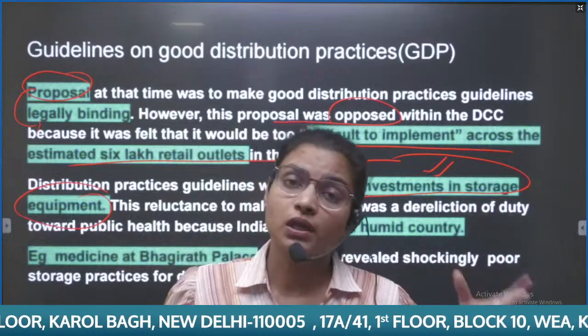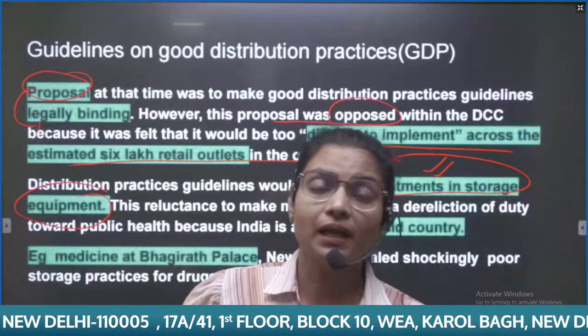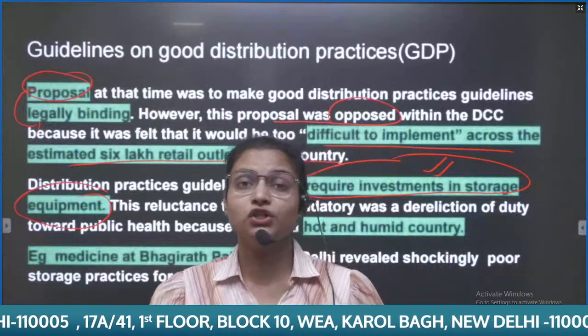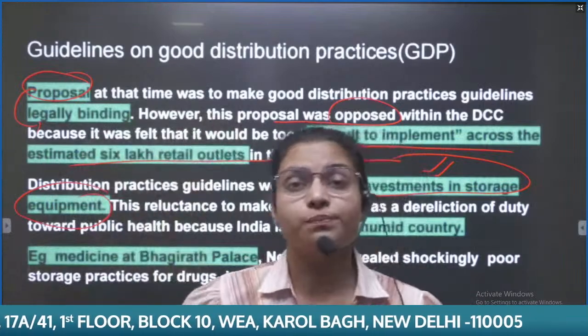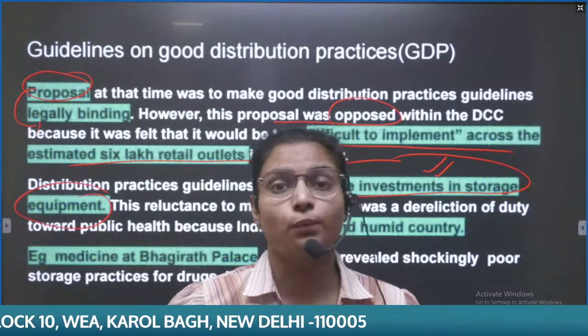And you can definitely mention it in the issues in the health sector. If it is asking what are the issues in the public health sector of India, there you can mention that good distribution practices are not there because there is a lack of investment in the storage equipment.